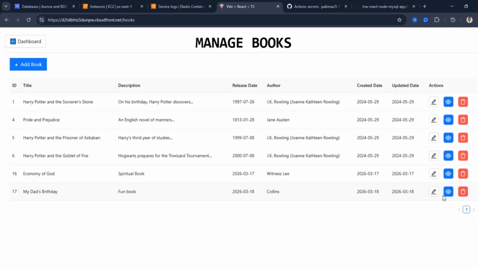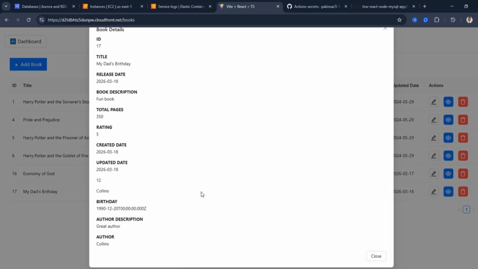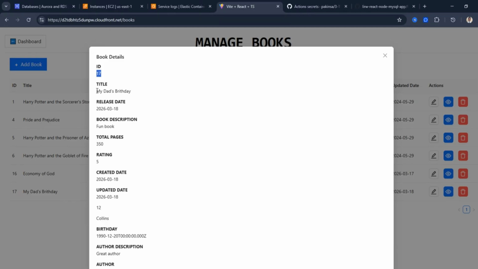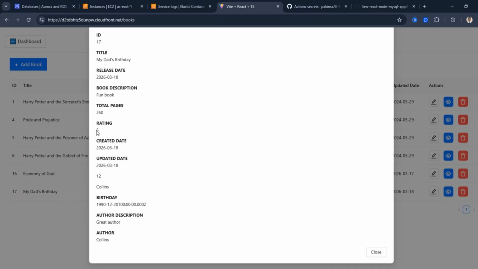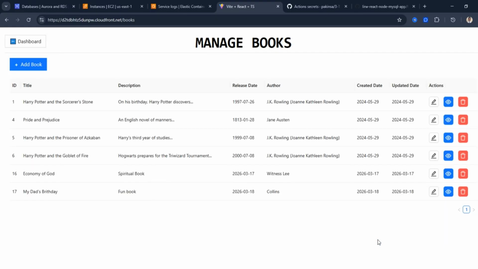Okay, before I delete the book, let's look at the ratings. So you can see the book details, ID 17, my dad's birthday, the release date, the phone book, 350 pages, rating is 5. You can see I put 5 stars, so it is 5. Then created today, and then updated today, then 12 on the list of number of books or something. Then the birthday of the author, you can see it's great author. So we have seen it. The rating is working. I added that, but thankfully it's working.